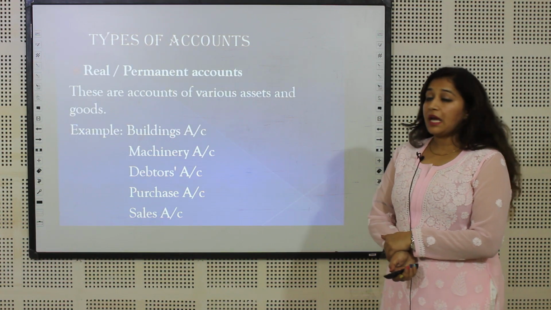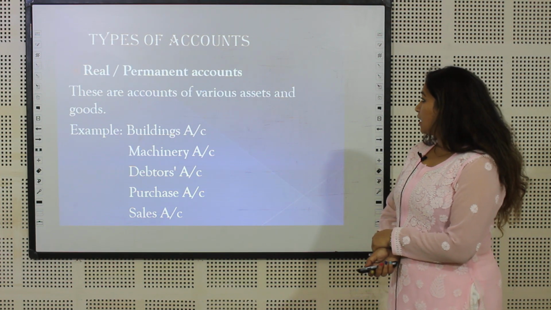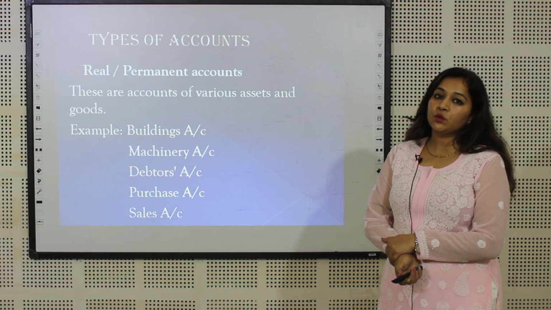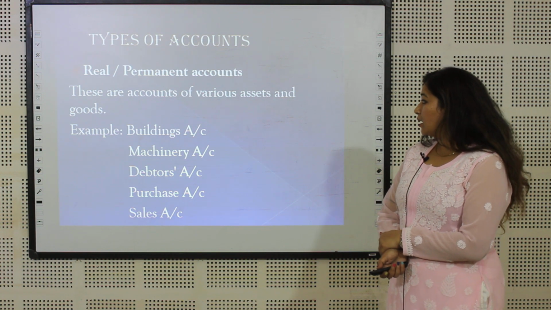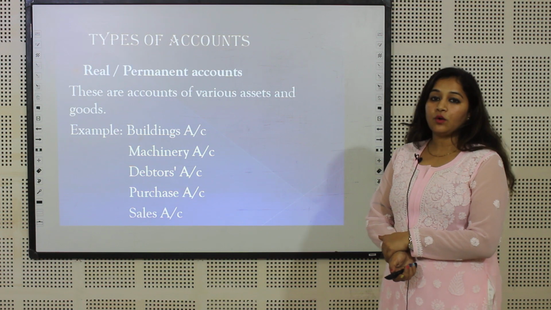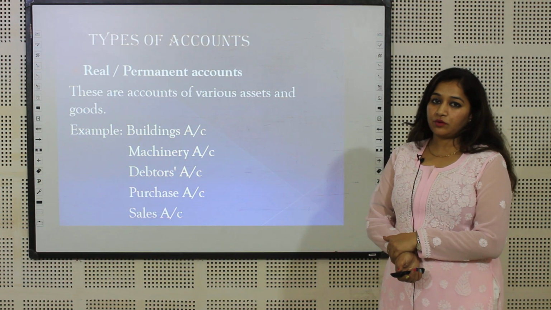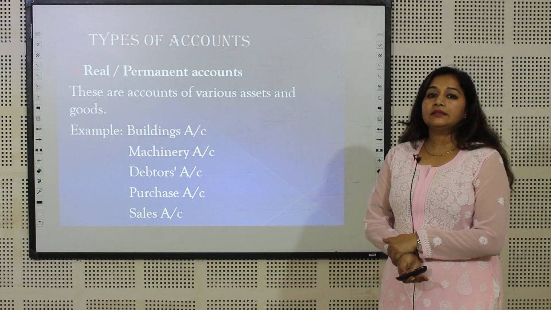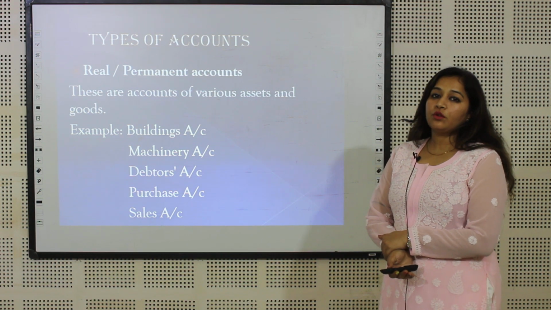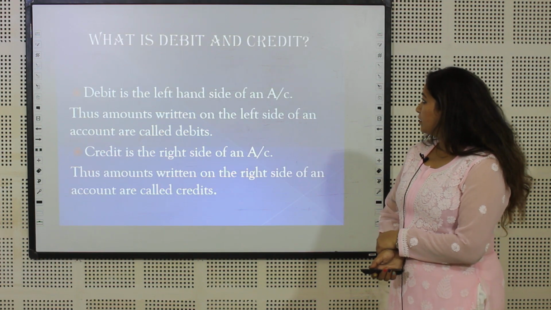Third important type of account is real or permanent account. These are accounts of various assets and goods like building account, machinery account, debtors account, purchases account, sales account. So these are the main three types of account, and there are some golden rules. Based on those rules, we place the details.